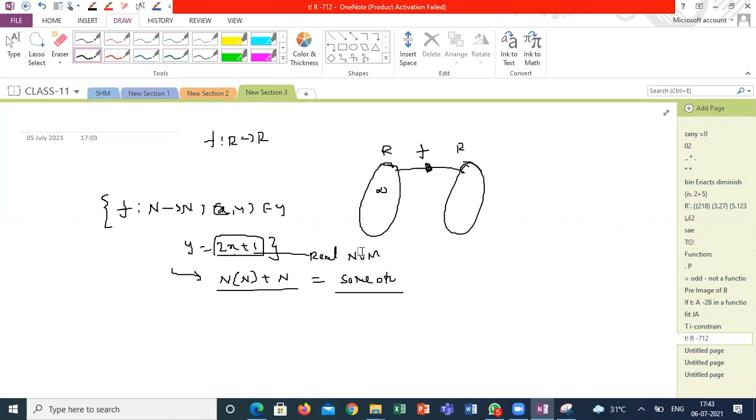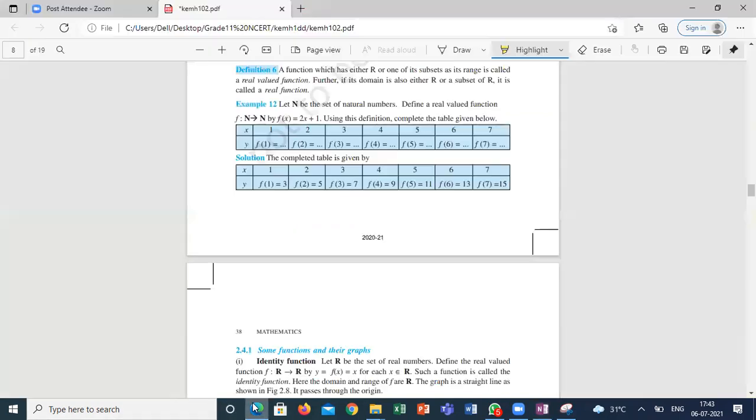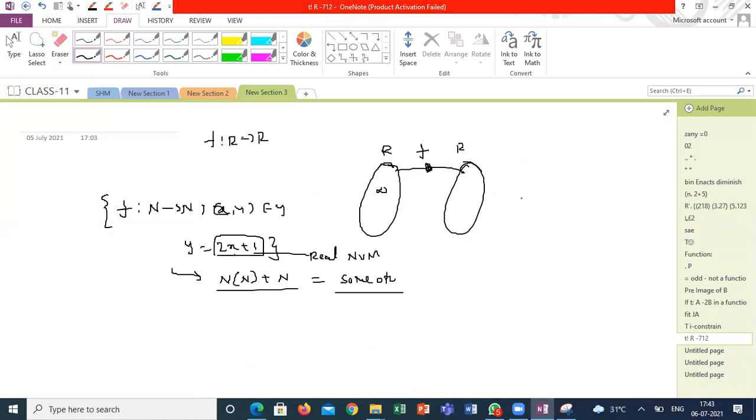The domain is a subset of R, or you can say according to this definition, a function which has either R or one of its subsets as the range is called a real valued function. Here the range is a subset of real numbers. So if y is a linear function of x, then I can call a linear equation a function always. All linear equations are always functions. Is it right, guys?